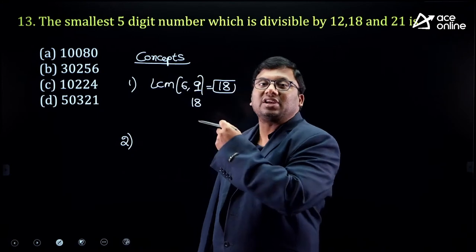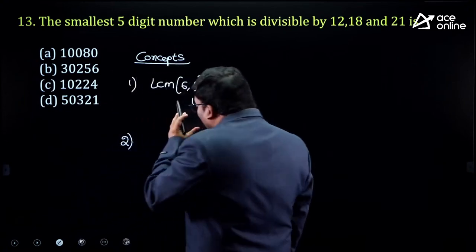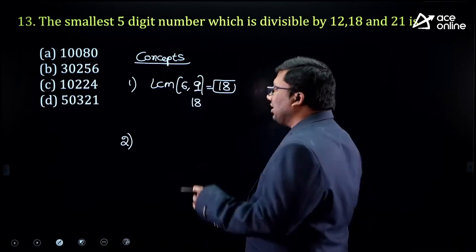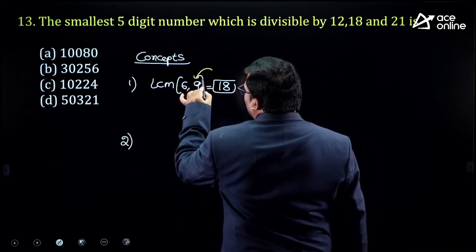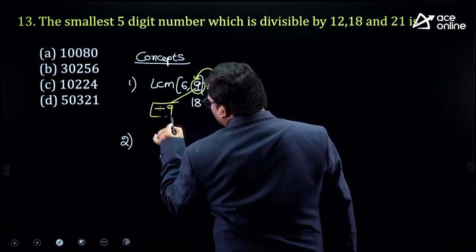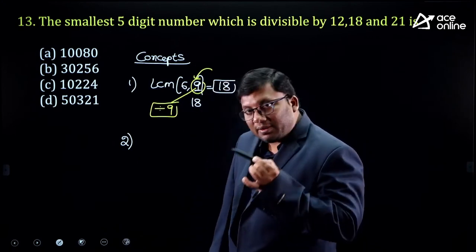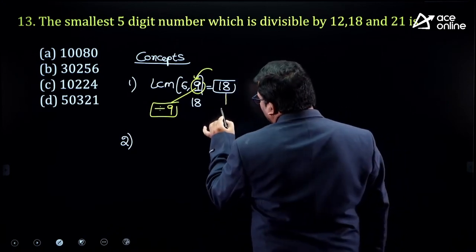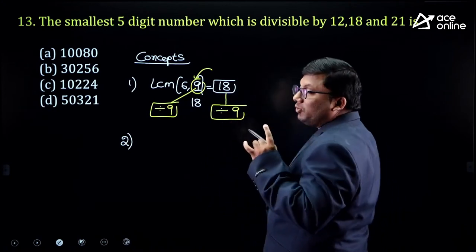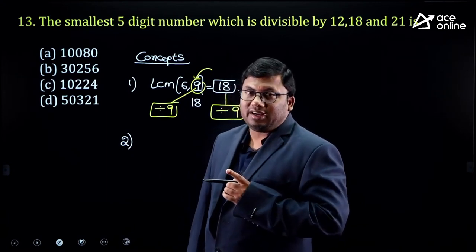What is important is not the concept which I discussed, but one important outcome of this. Whenever you are applying LCM, listen carefully: if you input one number that is divisible by 9, the answer also will be divisible by 9. Input one number, it is enough. Input one number divisible by 9, the answer will be divisible by 9.